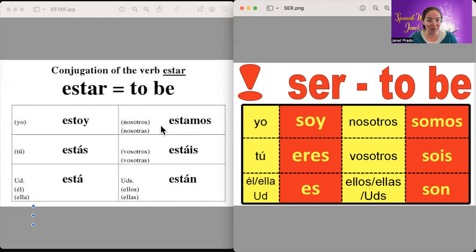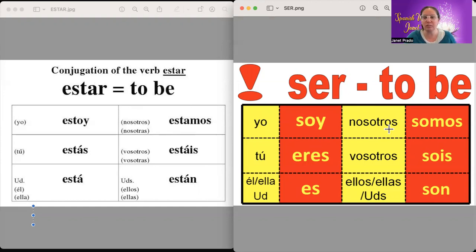And one thing to keep in mind, if you have a group of 100 women and one male steps into the circle, it automatically changes to masculine. Not my rules. Just the Spanish language has been around for thousands of years, and so that's just the way it is, okay?